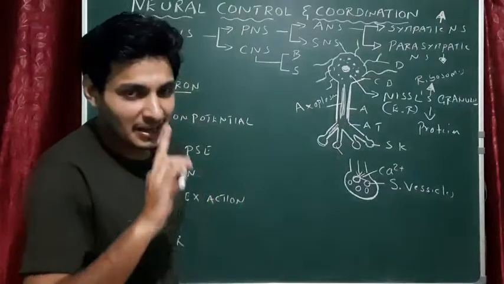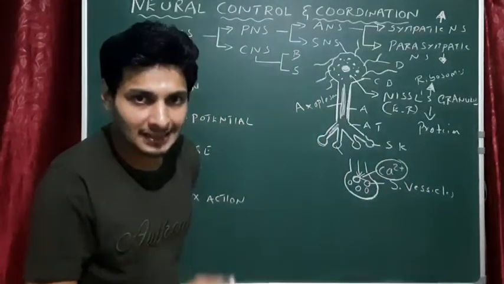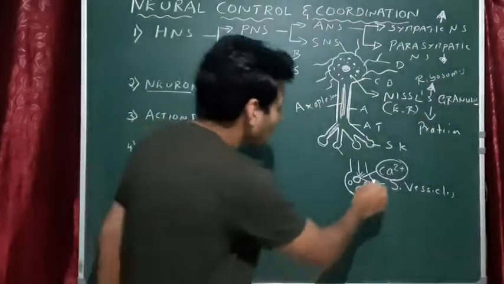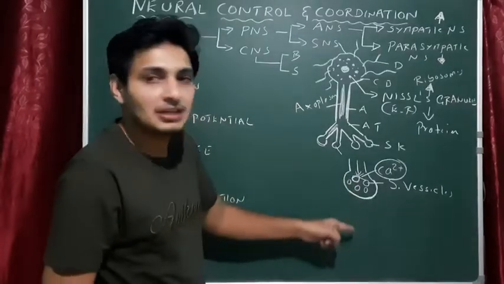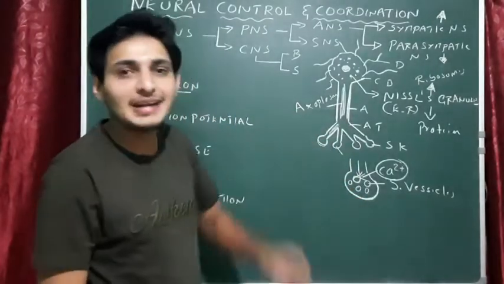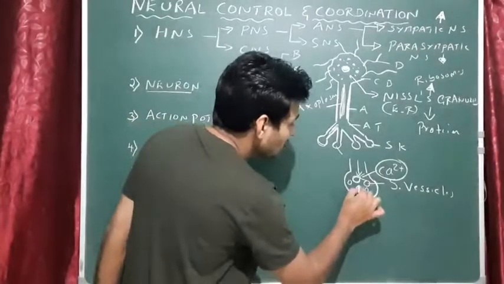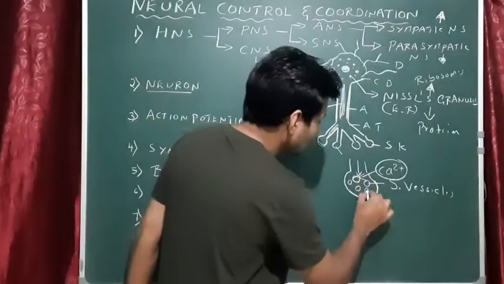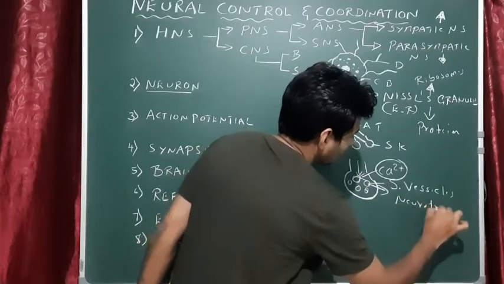Remember that there are many chemicals which inhibit, that is stop, the activity of calcium. If calcium cannot bind to the synaptic vesicles, even though we have an action potential, the synaptic vesicle cannot reach the end of the synaptic knob to release a chemical called neurotransmitters, because we know that synaptic vesicles contain tiny structures. They are called neurotransmitters.